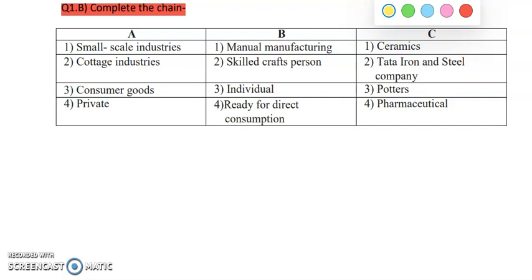Till now we have completed identify the incorrect factors, identify correct factors, right or wrong, follow the instructions, then complete the chain. So we have already completed so many videos related to the question bank. You can see those videos on my channel. I have already created a playlist for all these videos, so you'll get everything under one playlist, named Geography 12th HSC, Arts and Science, Question Bank, Full Complete Solved Solutions. Let us quickly start with complete the chain, fifth one.